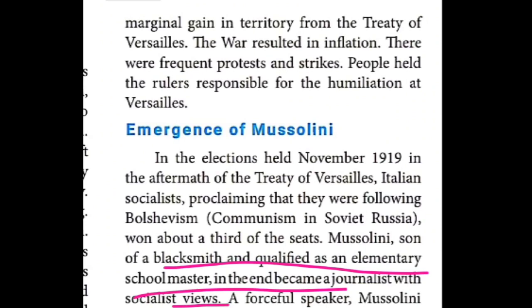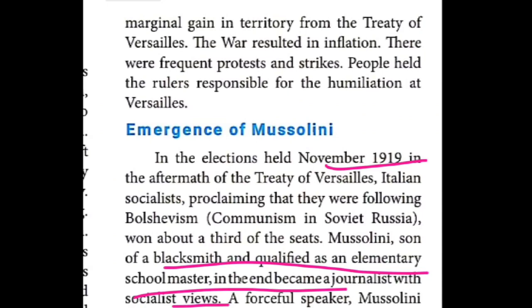When the Fascist Party was founded in the year 1919, Mussolini immediately joined it. Mussolini was a forceful speaker. Moreover, he was a teacher and journalist, and his newspaper was Avanti.